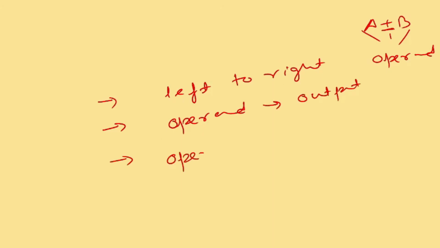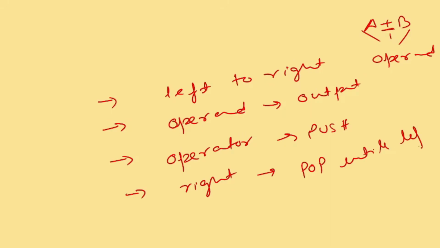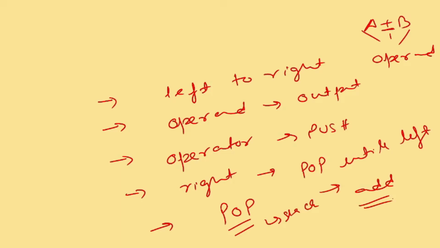Then if it is an operator, you have to push it. Where does it have to be pushed? To the stack, because these terminologies are related to the stack. If it is a right bracket or right parenthesis, then it has to pop until the left bracket. Very easy. And at the end, whatever operators remain, you have to pop them from the stack and add them to the result. Very easy, right? That's the reason when we say A plus B star C, it gives us AB plus C star, right?